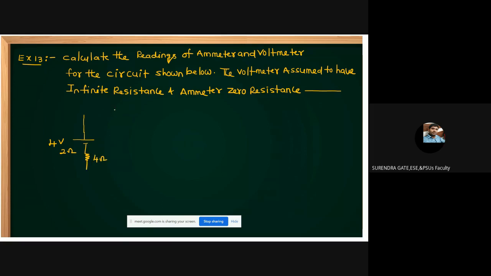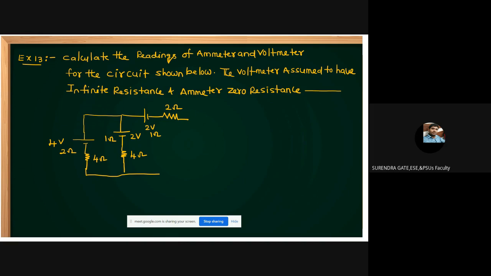Next, here a voltage source is given. This voltage source is 2 volts. The internal resistance of this voltage source is also given, 1 ohm, in series with a 4 ohm resistor. And one more voltage source is given here, whose voltage is 2 volts and resistance is 1 ohm, in series with a resistance of 2 ohms.